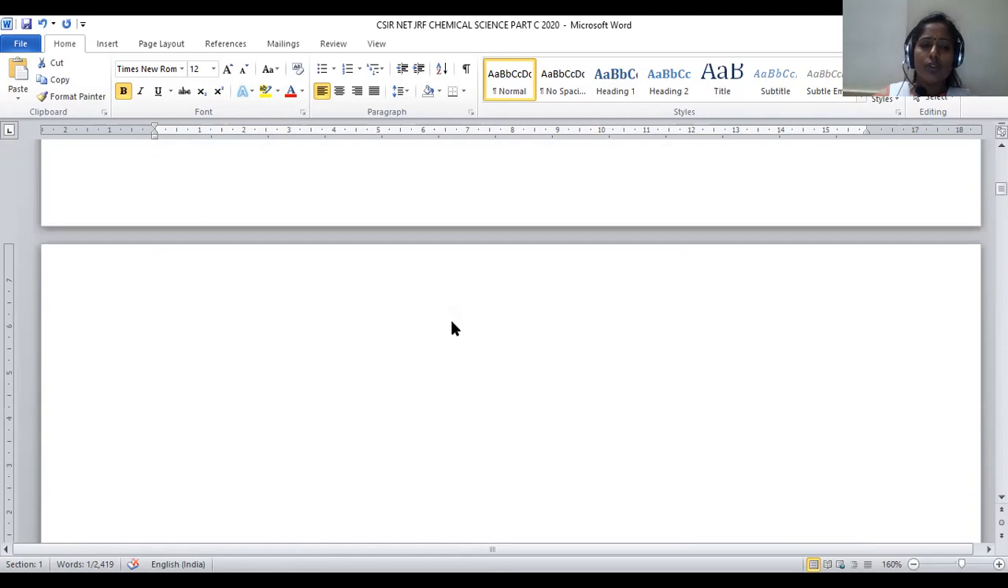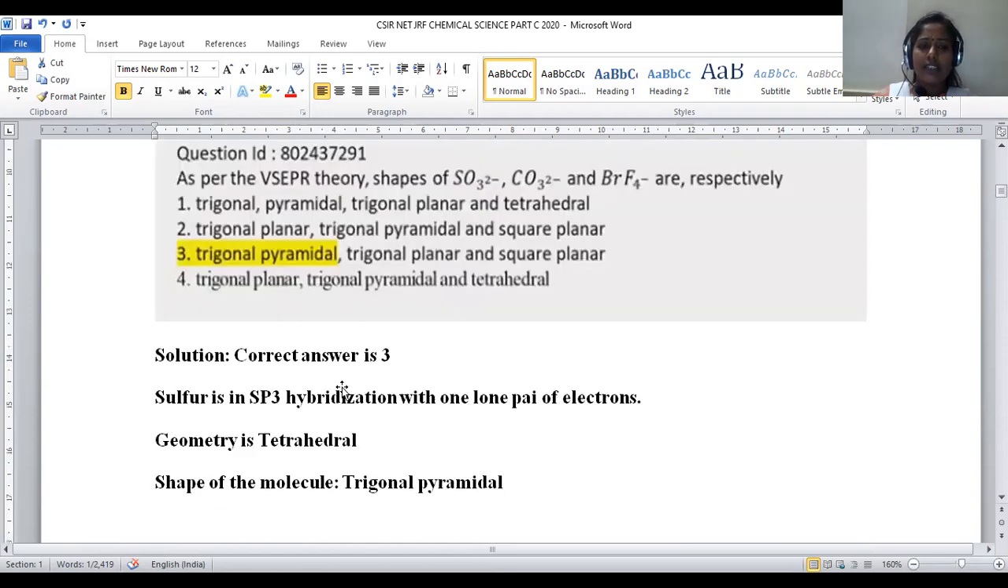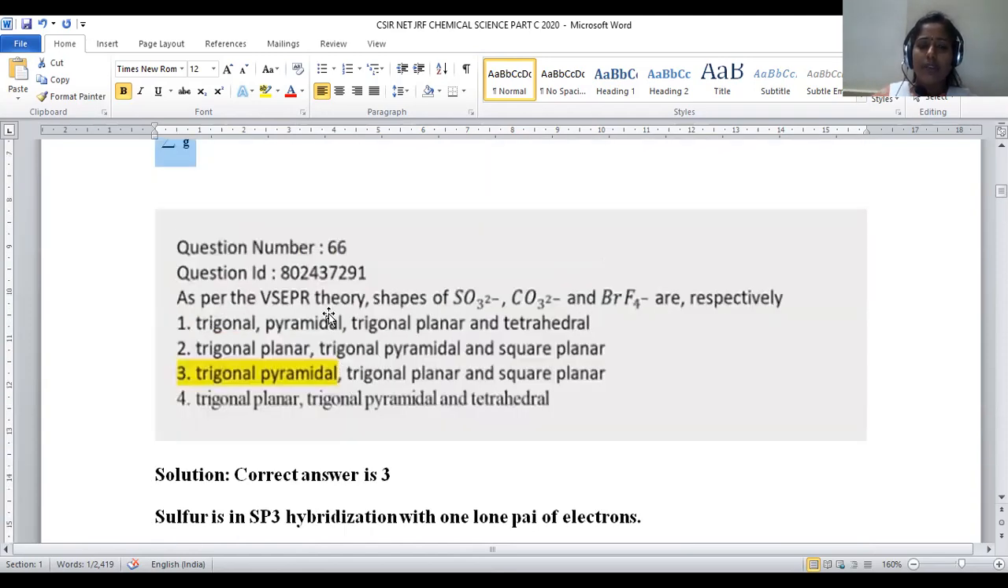Let us move on to question number 66. As per the VSEPR theory, the shapes of SO3 2-, CO3 2-, and BrF4- are, respectively... Here, in inorganic chemistry, in this VSEPR theory, we have two types of representations. One is the geometry of the molecule. Second is the dimensional shape of the molecule.